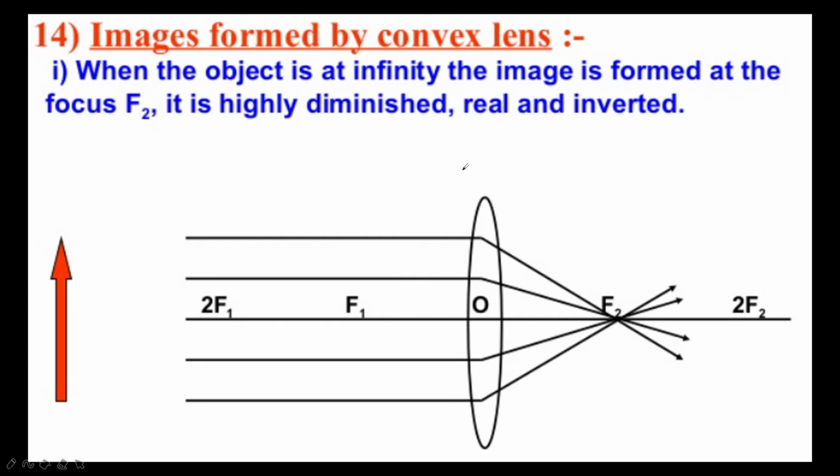Applications I am also discussing along with this. The image formed is real, inverted, real is always inverted, and highly diminished. The image is formed on the focal plane on the other side of the lens.